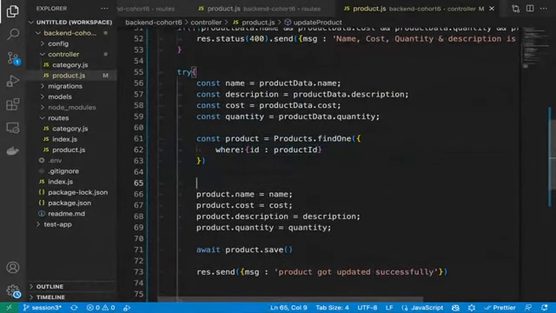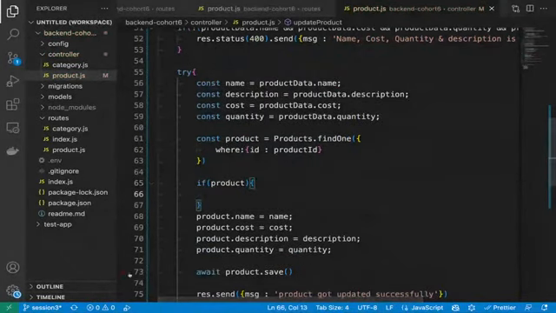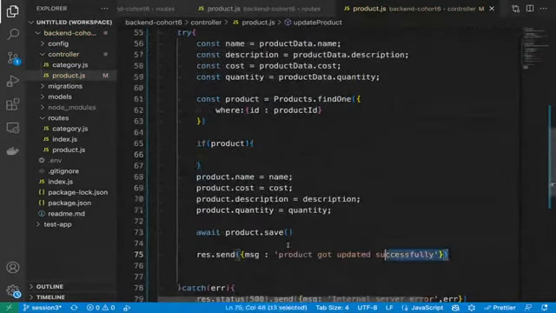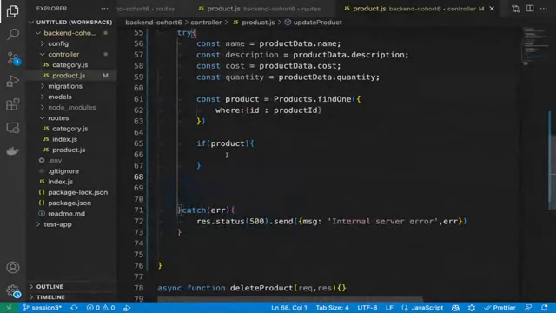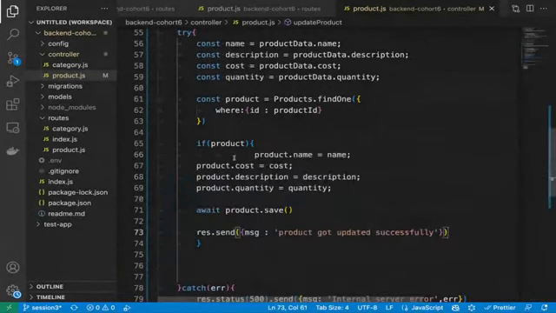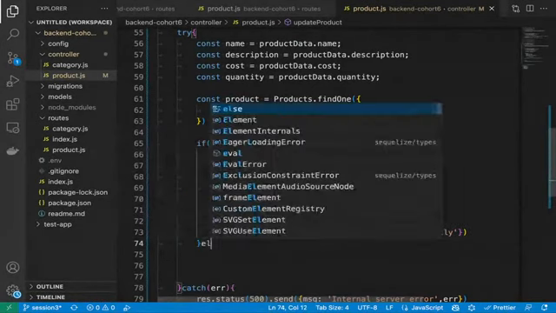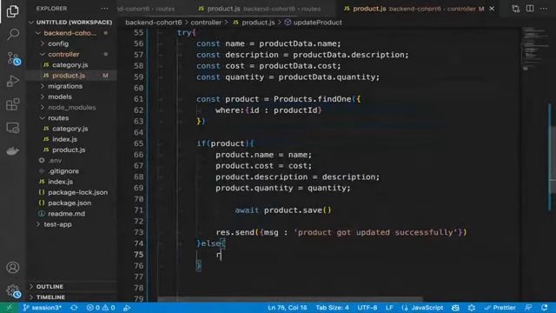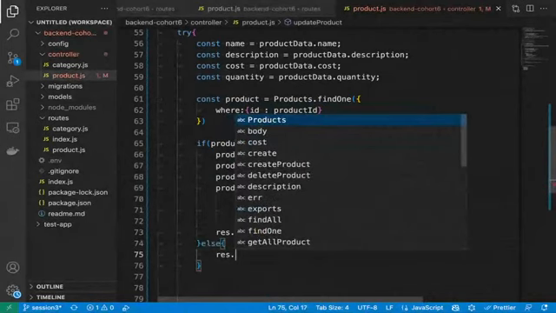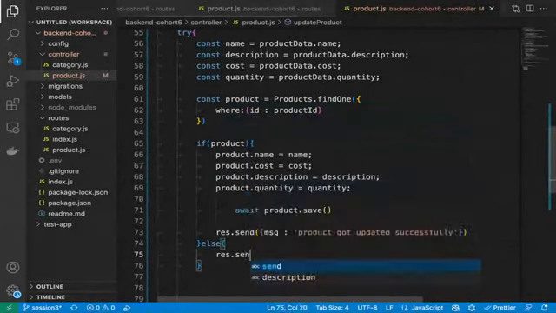See, I missed one condition here, by the way, which is if product. Because if the product exists in the database, then do all these things. And if the product does not exist in the database, then simply return the error that this product does not exist. So we can simply do here else response.status.